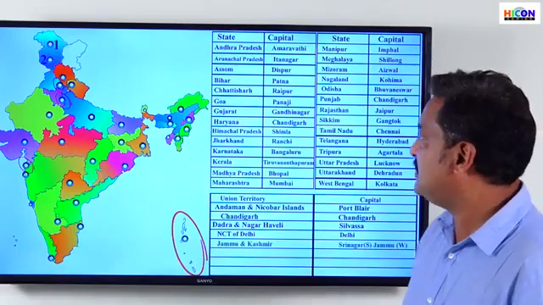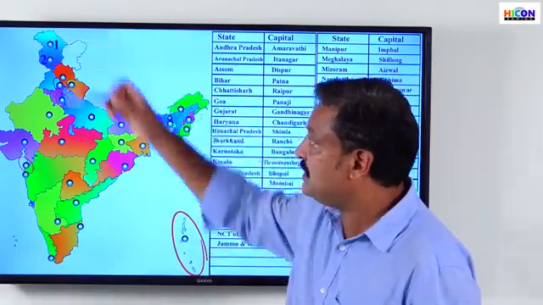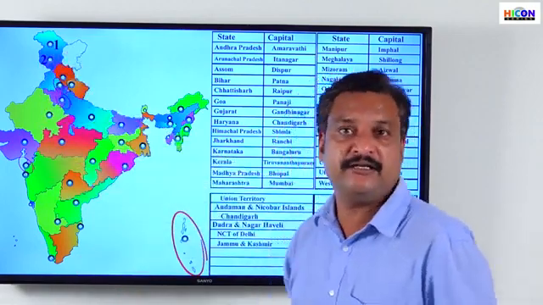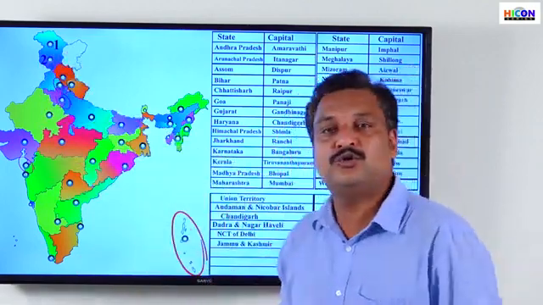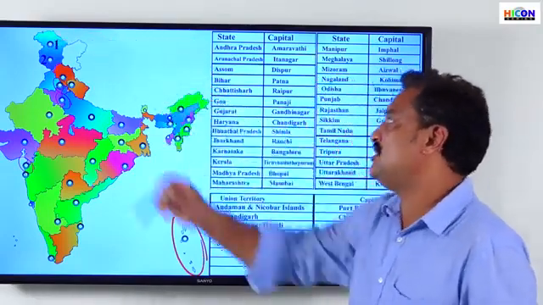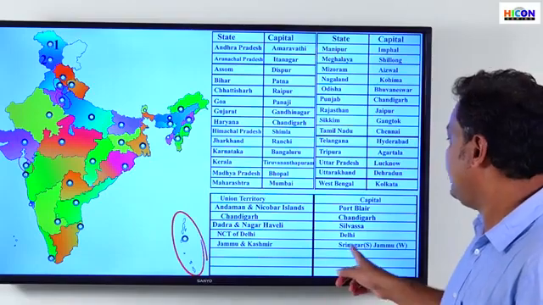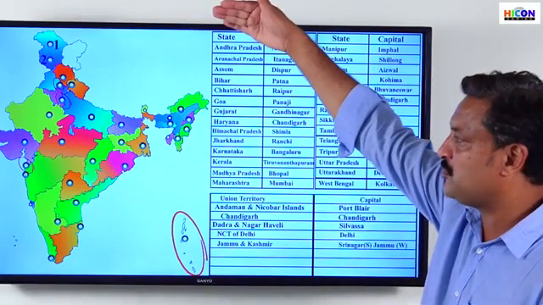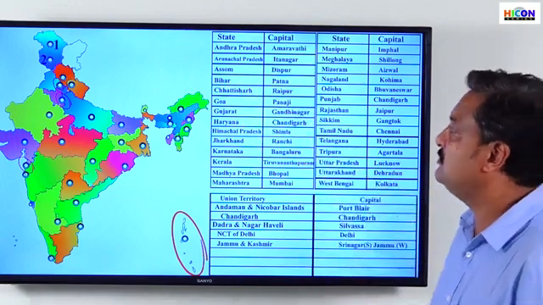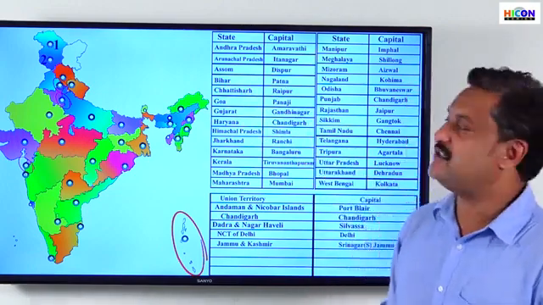The next one is Jammu and Kashmir. Earlier, these two were together, a single state, right? Now it is divided into 2 union territories. So this is Jammu and Kashmir, which has 2 capitals: Srinagar, the topmost one, during the summer season, and Jammu, the bottom one, in the winter season.